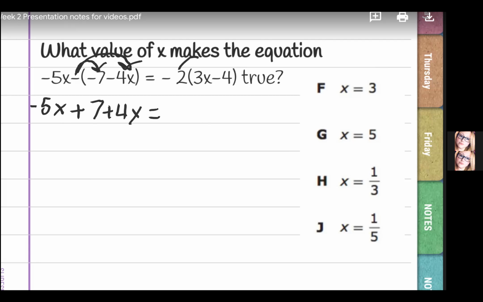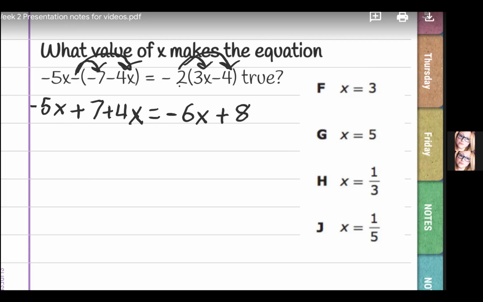Same thing is true for the other side. We've got a negative 2 times 3x. Negative always wins, y'all. So that's going to be a negative 6. Don't forget that x. It's still there. Then a negative times a negative 4. Negative times a negative always gives me a positive. 2 times 4, 8. All right.